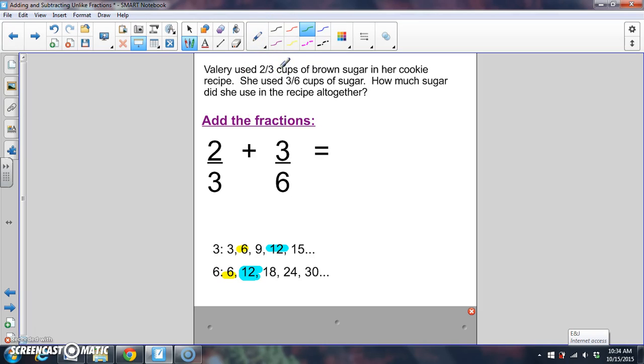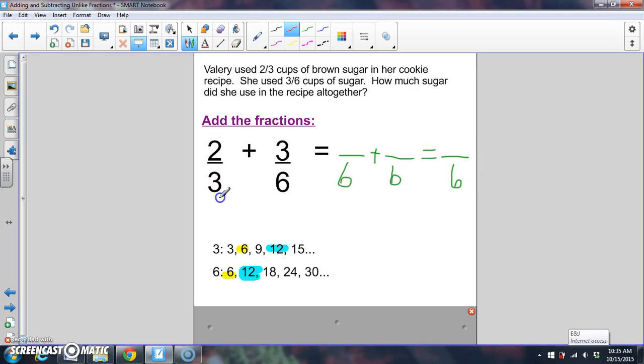So basically, I'm going to use 6 because it will make my life easier at the very end. I could use 12, but then I might have a little bit larger fraction and have to do some simplifying in the end, which would be fine as well. For today, let's use 6 because it's the least common multiple. And again, I'm setting up my new fractions over here because 6 will be the new denominator for both of our 2 fractions, and it will also be part of the answer.